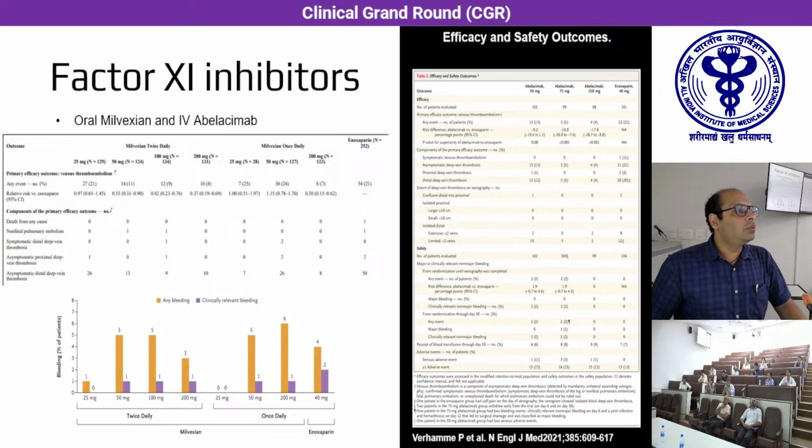A 2021 study showed these two molecules, which are inhibitors of factor 11, one oral, milvexian, and IV abelacimab, to be used for prevention of thrombosis in knee replacement patients. So these agents and their congeners have now been tried in other settings as well, including stroke and myocardial infarction, and there is no reason to believe that these agents will not be tried in prevention of cancer-associated thrombosis.